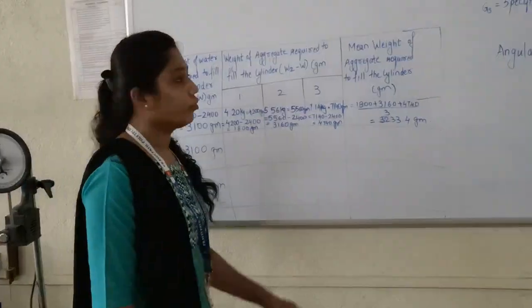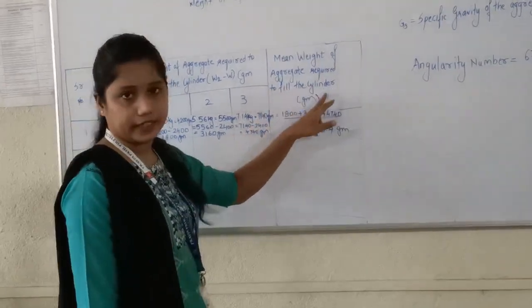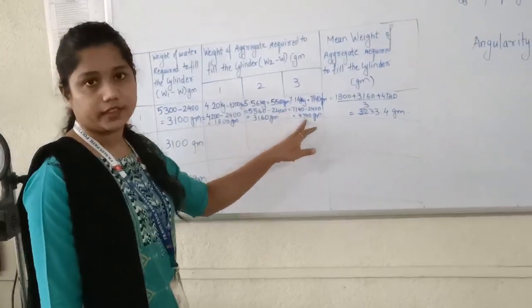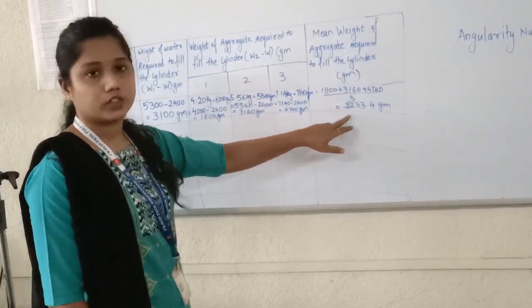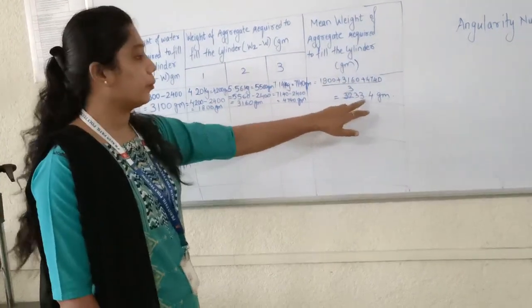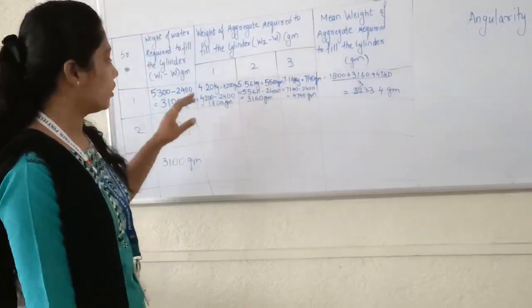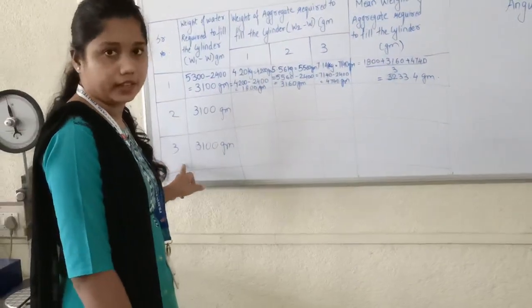Now what we want is the mean weight of aggregate required to fill the cylinder. For this purpose, we have to take all three readings and divide by 3. After we divide by 3, we get an answer of 3233.4 gram. Like this, we have to repeat the whole procedure for the second and third.